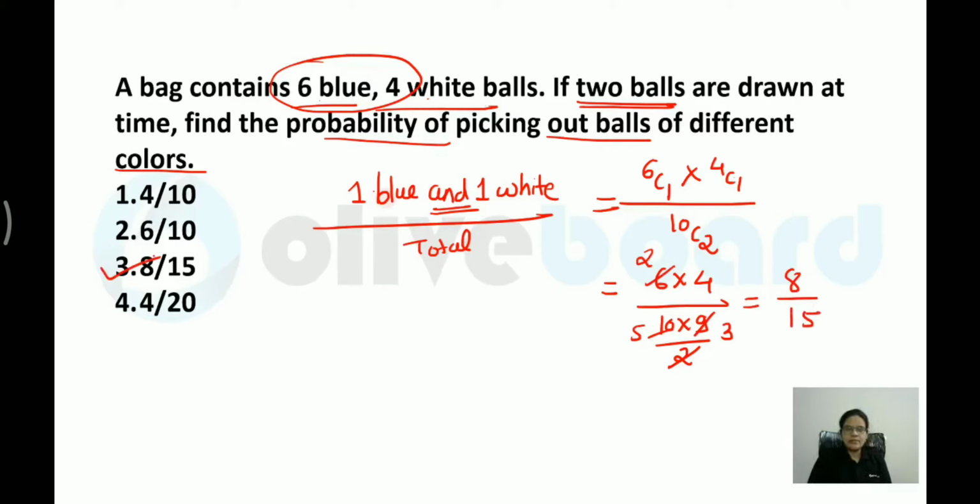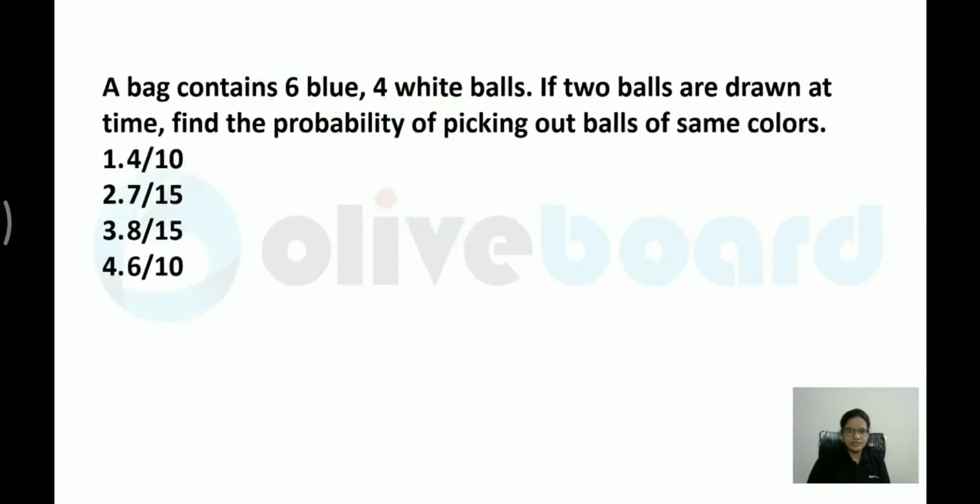So please remember, when you have and, you have to multiply both of the possibilities. Let me take one more question. Here what they have given you: a bag contains 6 blue, 4 white balls.